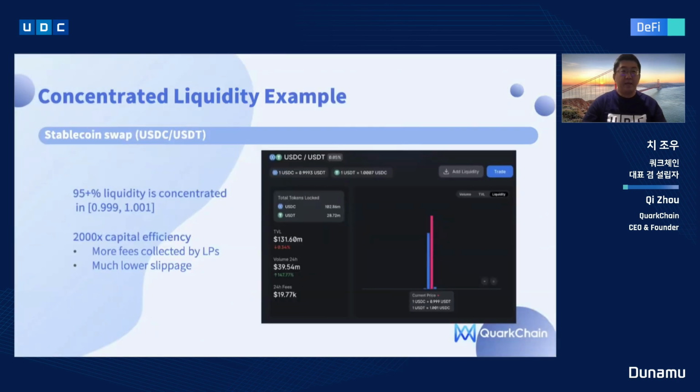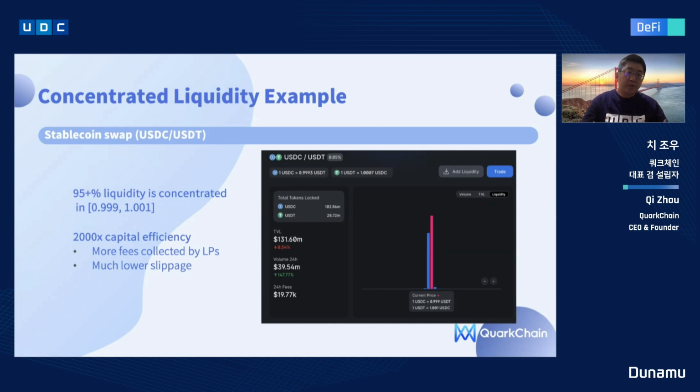Let me take another example of concentrated liquidity, a stablecoin swap in the trading pair of USDC and USDT. On the right-hand side is a liquidity chart captured from Uniswap V3, where you can see two bars indicating the liquidity provided from the price 0.999 to 1, and from 1 to 1.001.